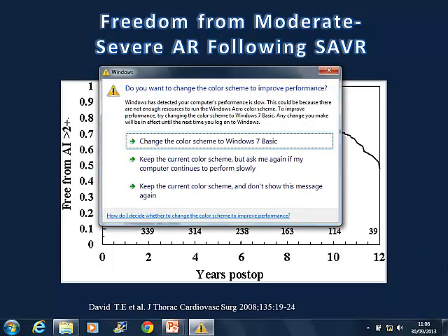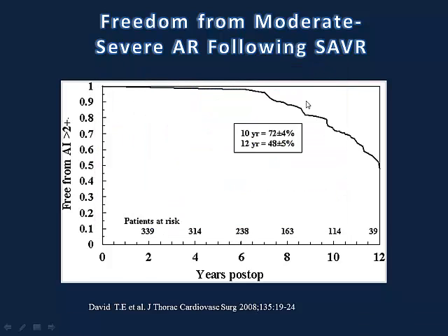Now, you know that TAVI is aimed to replace surgical AVR in patients who are poor candidates for surgery, or patients with no option for surgery. So what we learned from the surgical literature, and this is a series of Tirone David, is that up to 6-7 years, a significant paravalvular leak defined as 2+ or more than 2+ is actually quite rare in the surgical literature up to 7 years. And beyond that, you start to see